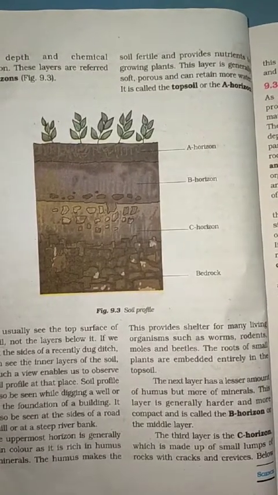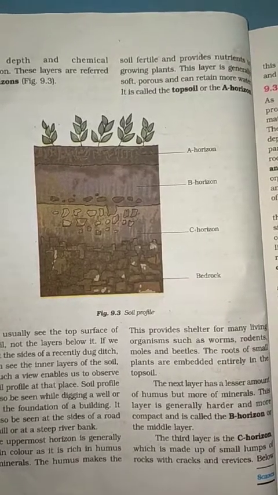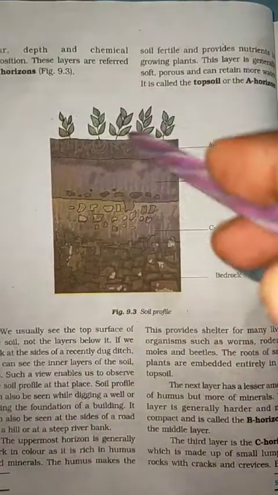The roots of the small plants are embedded entirely in the topsoil. Look at this diagram.